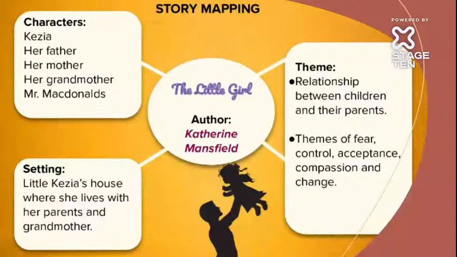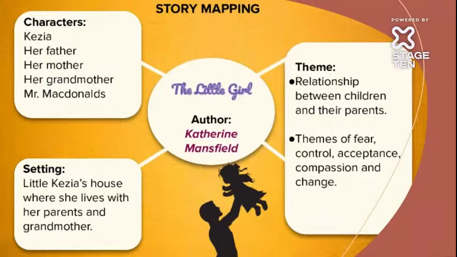Now, talking about the author of this story, The Little Girl, it is Katherine Mansfield. Katherine Mansfield usually wrote poems about daily affairs, such as household things, and a little bit related to animals also. That was what Katherine Mansfield was very well versed in.